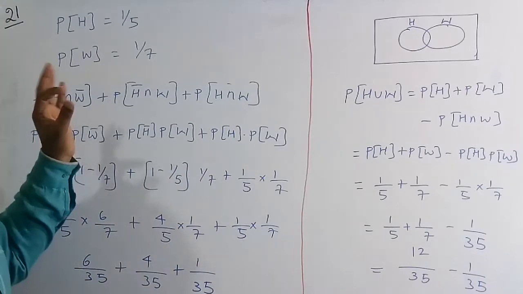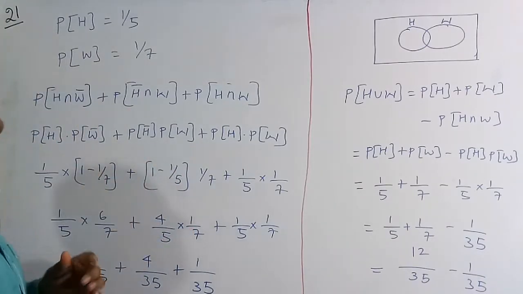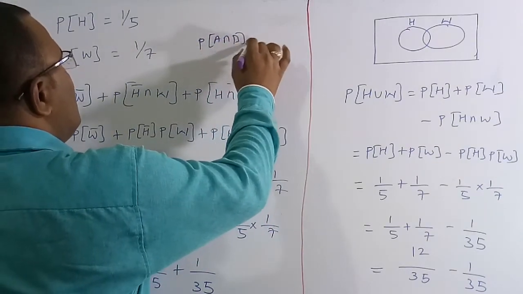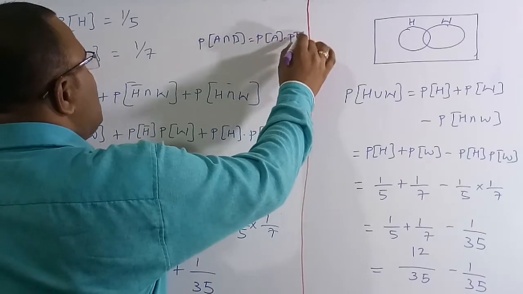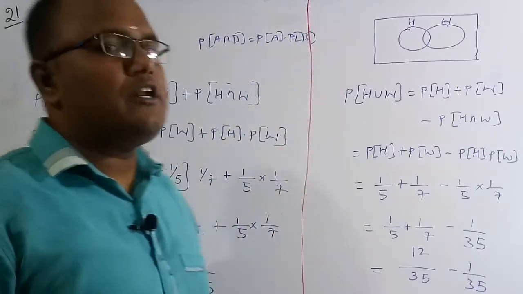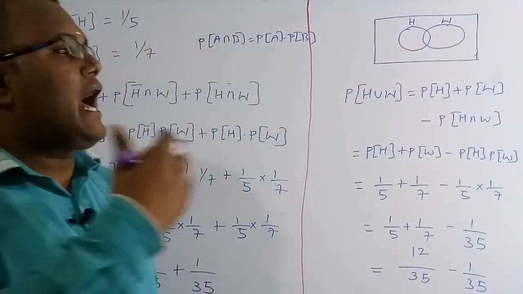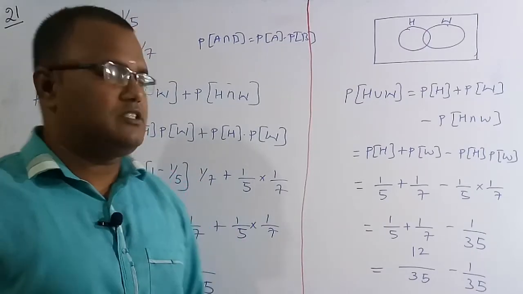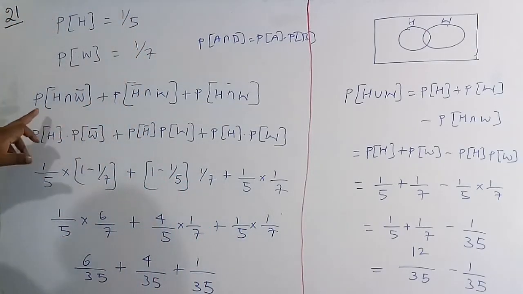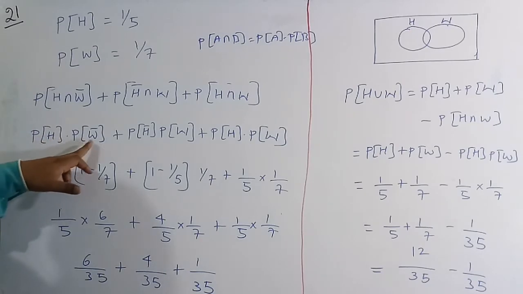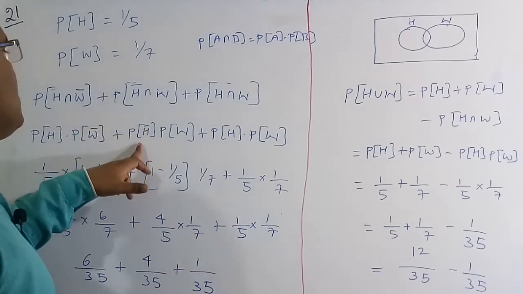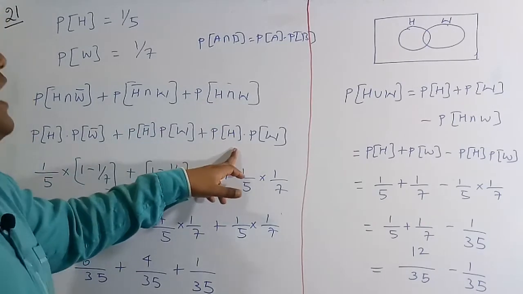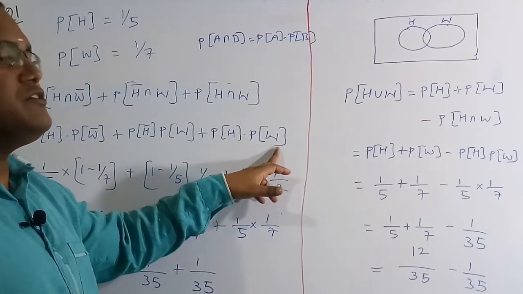As the husband and wife are independent events, whenever two events are independent, the probability of A intersection B is equal to the probability of A into the probability of B. Two events are independent when the happening or not happening of one event is independent of the happening or not happening of the other event. Then these two events are said to be independent events. So by using that property, we can say it is the probability of the husband selected into the probability of the wife not selected, plus the probability of the husband not selected into the probability of the wife selected, plus the probability of the husband selected into the probability of the wife selected.